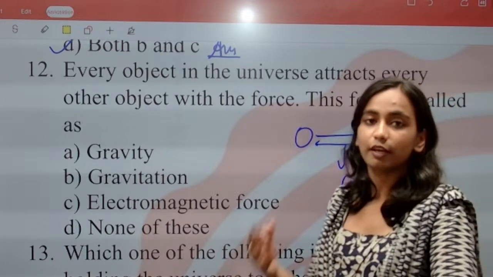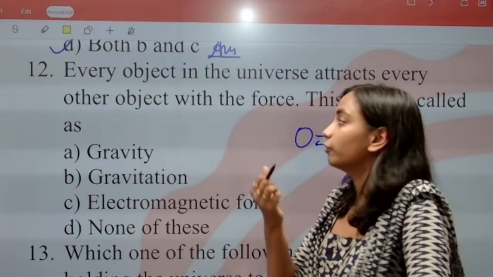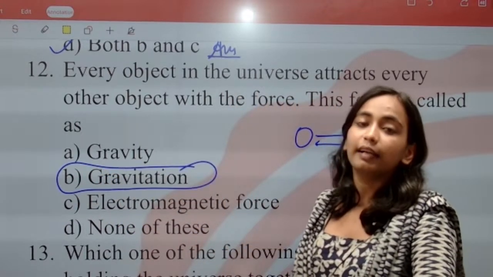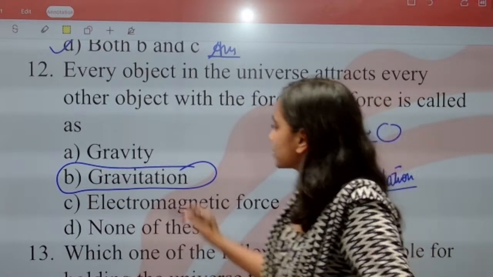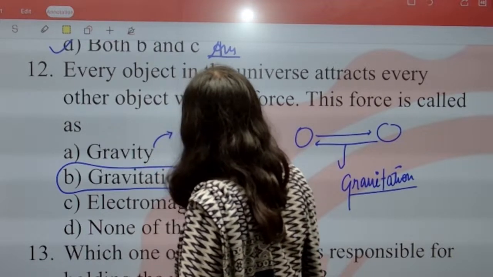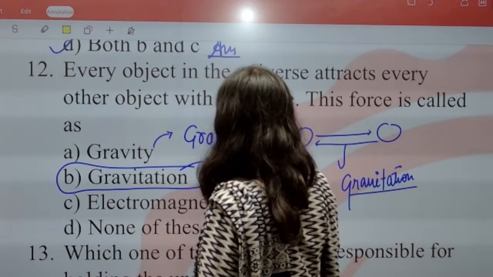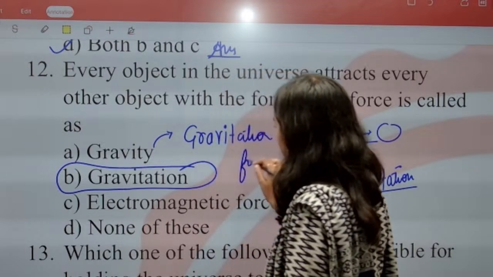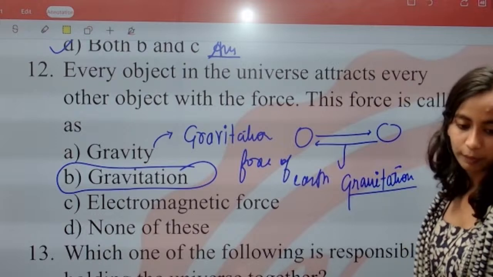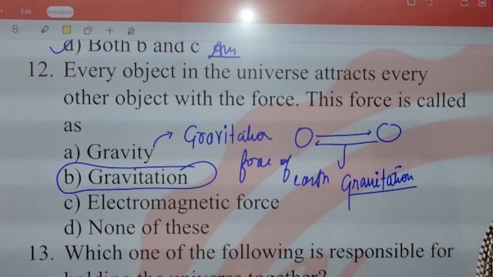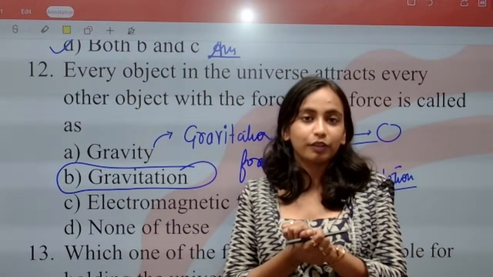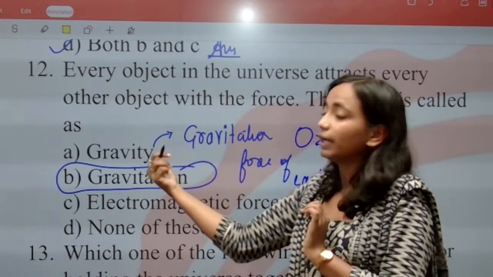The force by which every object क्या करता है? It attracts every other object on the earth. That force is called as gravitation. And the gravitation force of earth, what is gravity? Gravity is the gravitation force of earth. Earth का जो gravitation force होता है, okay, the gravitation force of earth, that is called as gravity. उसको हम क्या कहते हैं? We call it gravity. Okay, so if the question is asking what the gravitation force of earth is called, the gravitation force of earth will be called gravity.